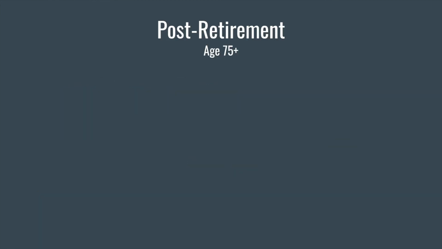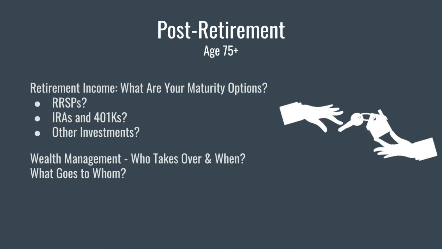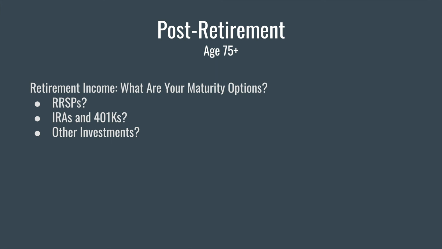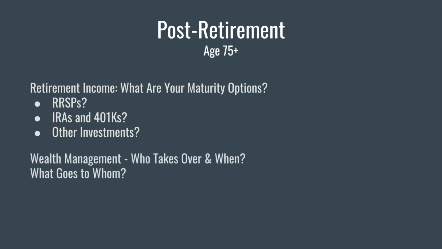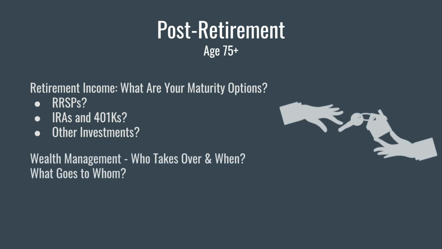This is the last life stage in a plan for your budget and tax planning. What are your RRSP and LIRA maturity options? What is happening with your wealth management? Who is managing? How will it be managed? And when are wealth generating assets to be cashed, sold, or gifted?